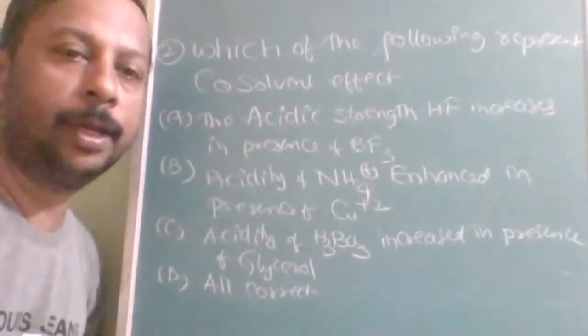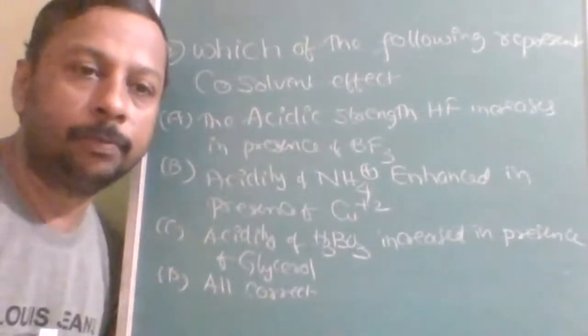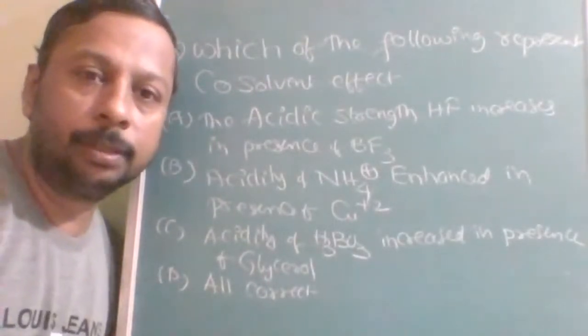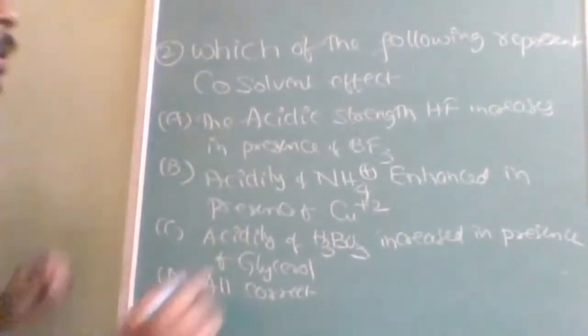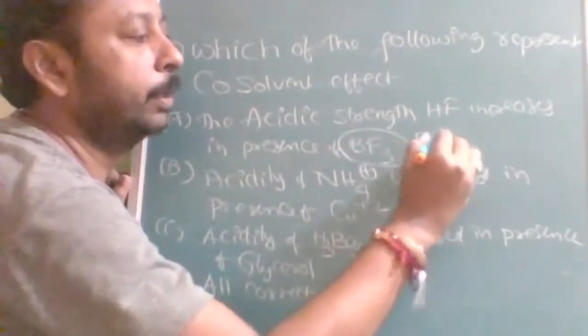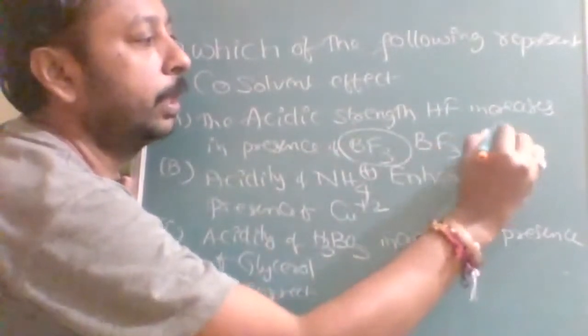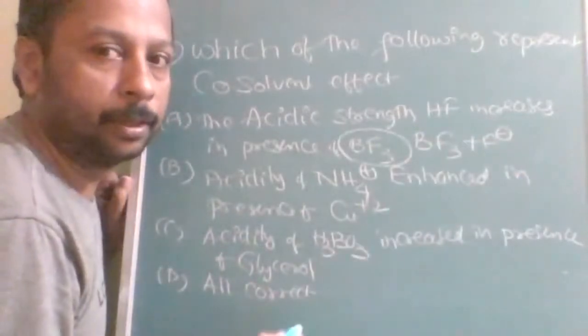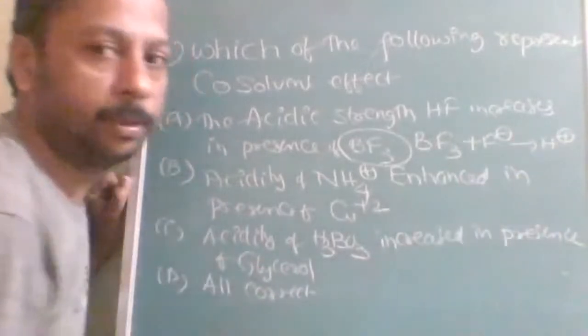Okay, see how nicely the questions are selected, so that it will be helpful for you to cover multiple concepts in a single question. See here, HF and BF3. What will be the reaction? BF3 is a Lewis acid. It will extract the F minus. So once it wants F minus, what will it be losing? H plus will be losing.